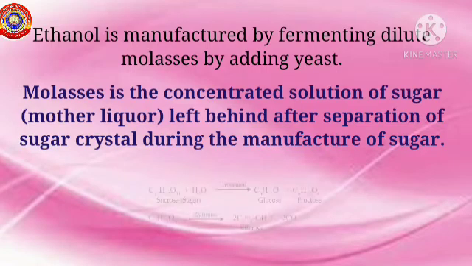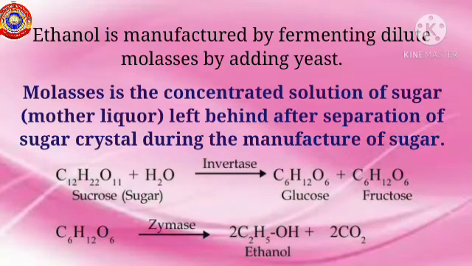See the equations. At first, the molasses is diluted and fermented by adding yeast. In the presence of the enzyme invertase, molasses gets converted to glucose and fructose. The chemical formula of both compounds is the same. The resultant glucose in the presence of the enzyme zymase produces the compound ethanol along with carbon dioxide. So how is ethanol industrially prepared? By fermenting dilute molasses by adding yeast.